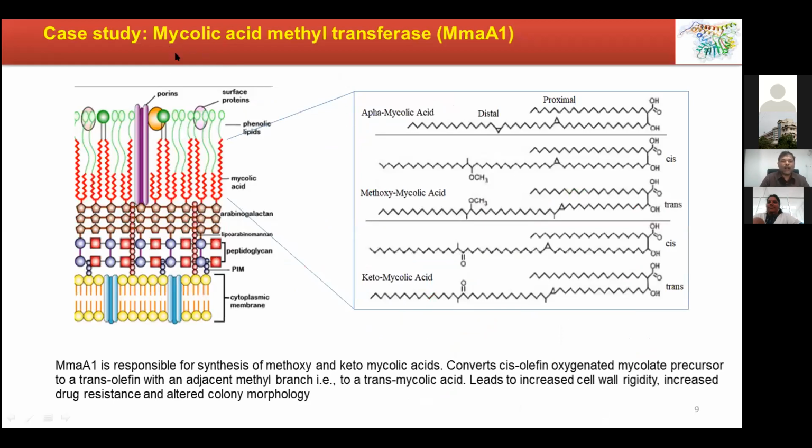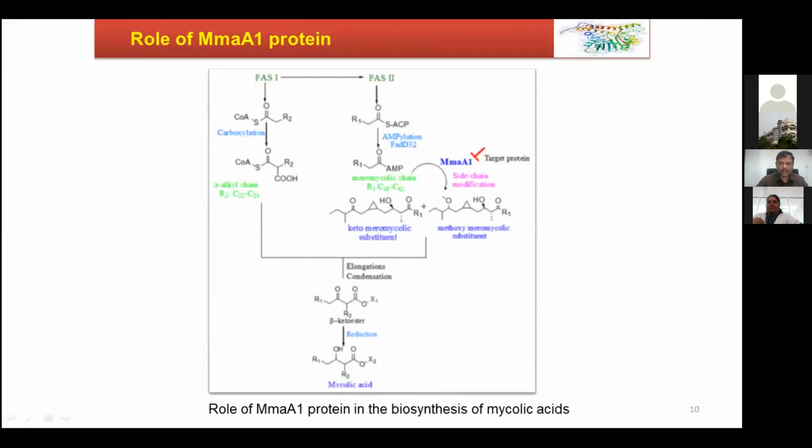So here, what we have taken is mycolic acid biosynthesis. I'll go to the next slide and I'll come back here. Usually in our body, in humans, FAS1, the fatty acid synthesis system 1, will be there. FAS2 will be there in Mycobacterium tuberculosis.